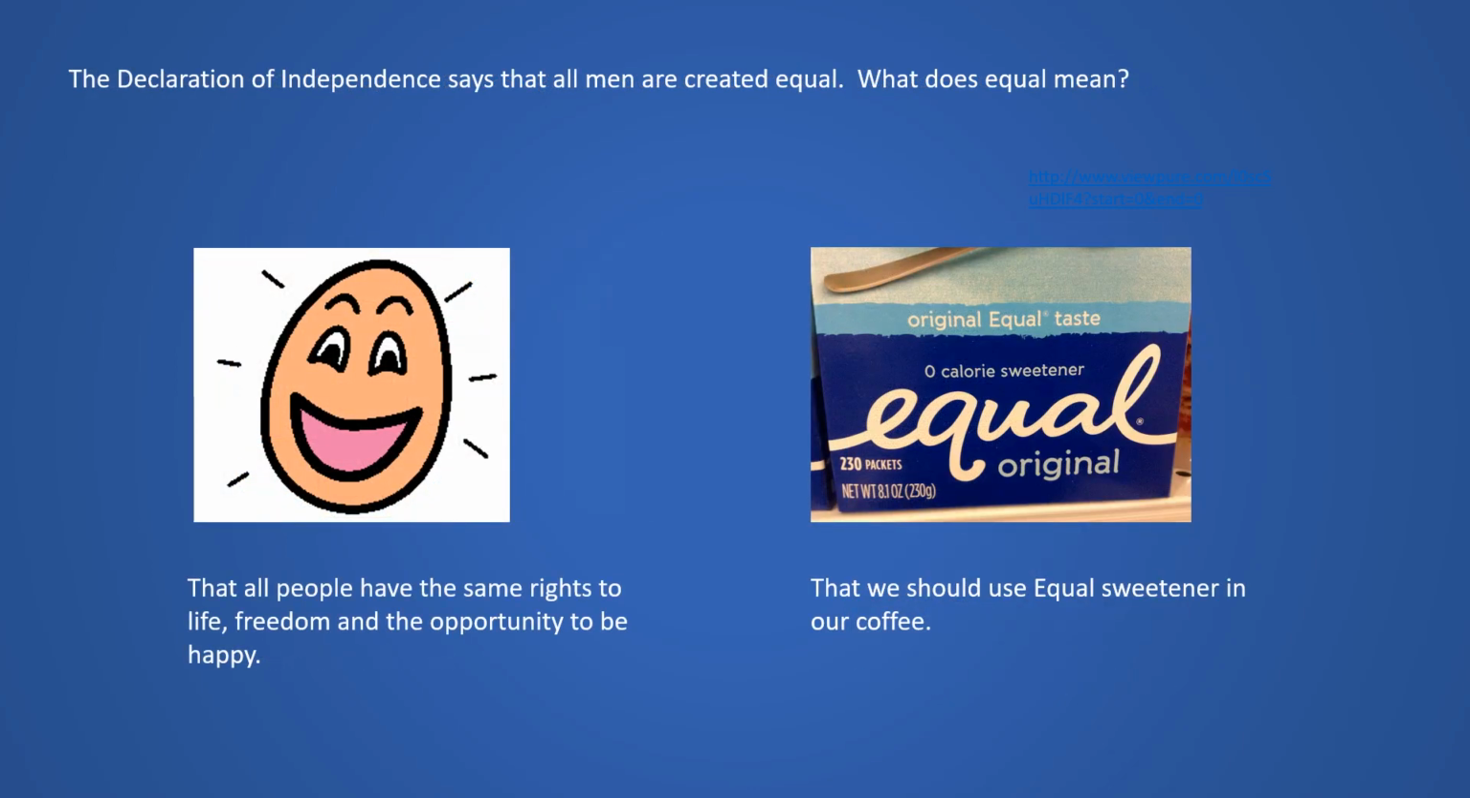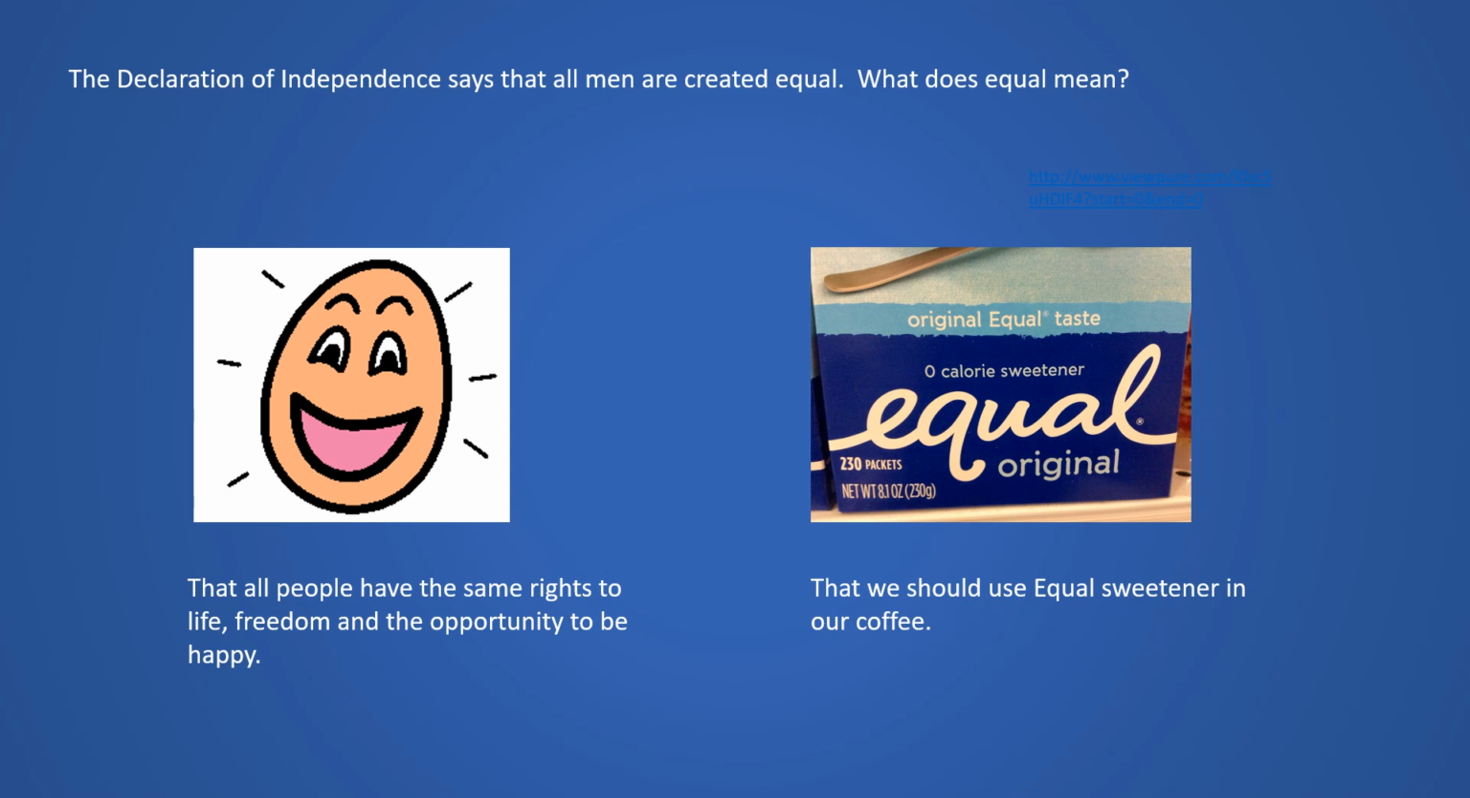Here's the next question. The Declaration of Independence says that all men are created equal. What does equal mean? On the left, does it mean that all people have the same rights to life, freedom, and the opportunity to be happy? Or does equal mean on the right that we should use equal sweetener in our coffee? There's the word equal. Should we use equal sweetener in our coffee? Is that what equal means when they talk about the Declaration of Independence?